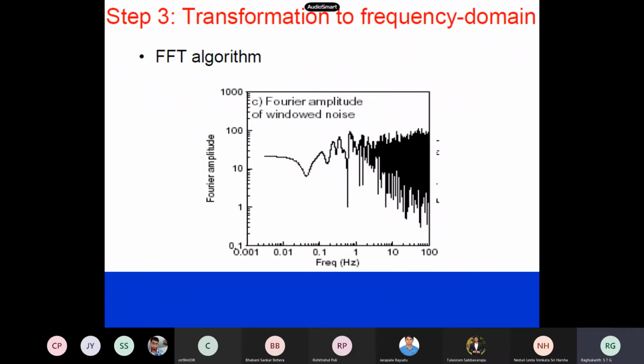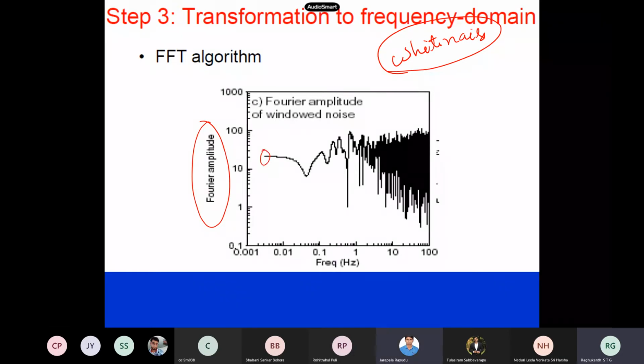Now this is the Fourier amplitude spectrum of white noise. So it looks like this. Now how is it looking? This person has taken from which frequency to which frequency? What is the lowest frequency here? 0.001. But that depends on what is the lowest frequency present in the signal.